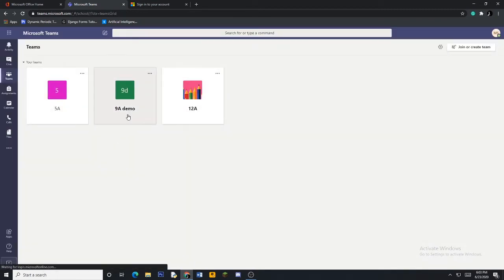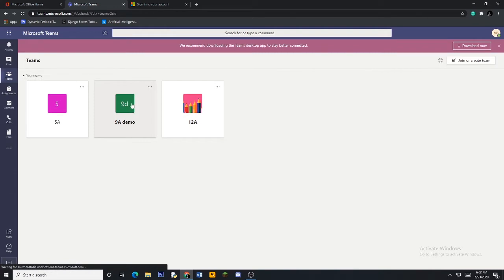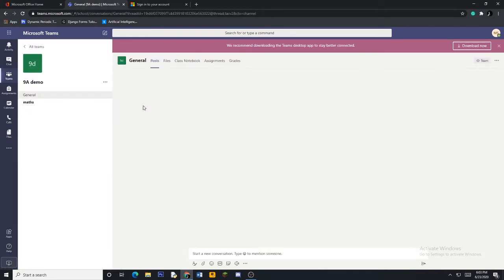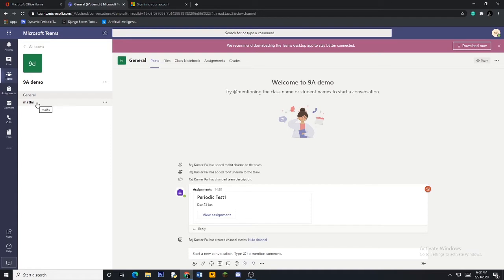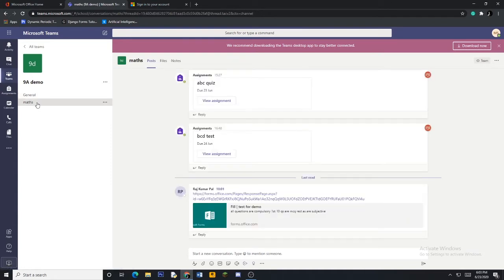See, in 9th A, this is the place. I can see 9th A demo. This is my class. Okay, I click on my class, and then I can go to the maths channel where I have to appear for a test, and this is the test which has come, which is posted by my teacher, and I can click here and start attempting the paper.